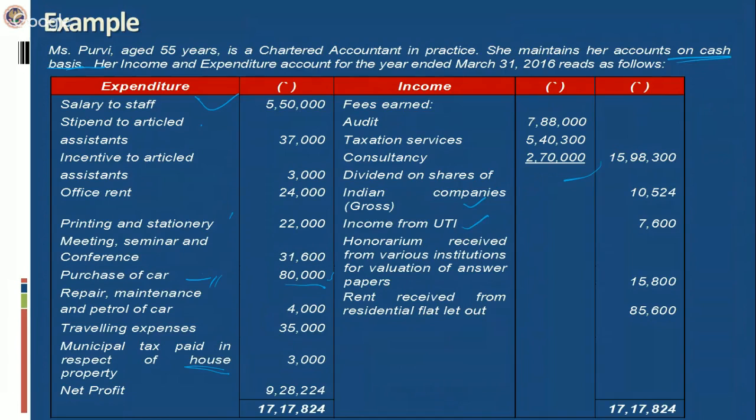Income from UTI is also an exempt income. Then it comes to honorarium received from various institutions for valuation of answer papers. It is an income from other sources. It cannot be included while computing the PGBP head income. Rent received from residential flat let out is an income from house property. So it has to go to the income from house property head.